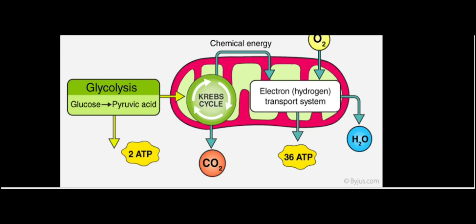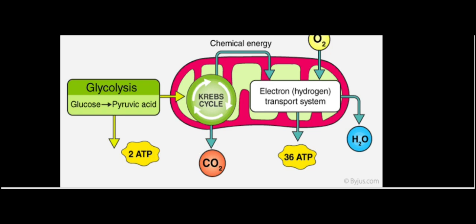This is aerobic respiration, which takes place in the presence of oxygen. This is a complex diagram. Details of glycolysis, the Krebs cycle and ETS, that is the electron transport system, you will study later in higher classes. Till now you just need to understand that glucose is converted to pyruvic acid first in the cytoplasm, then it enters into the Krebs cycle in the mitochondria.